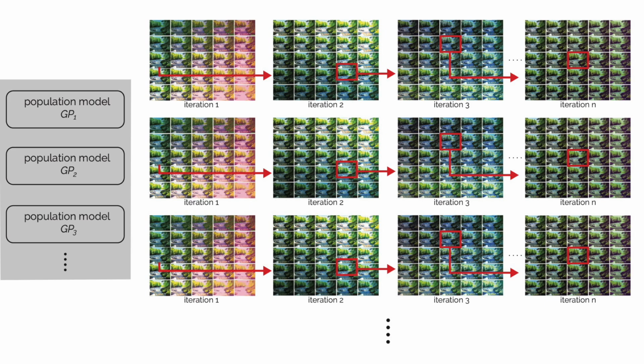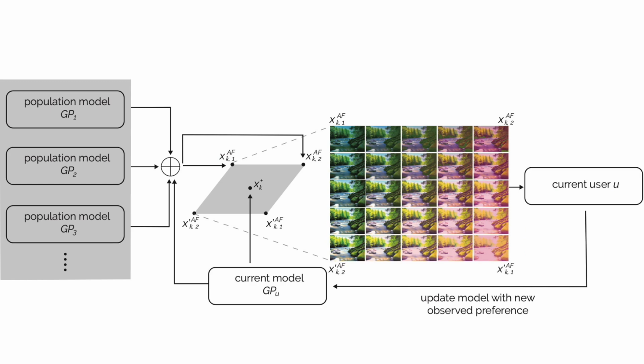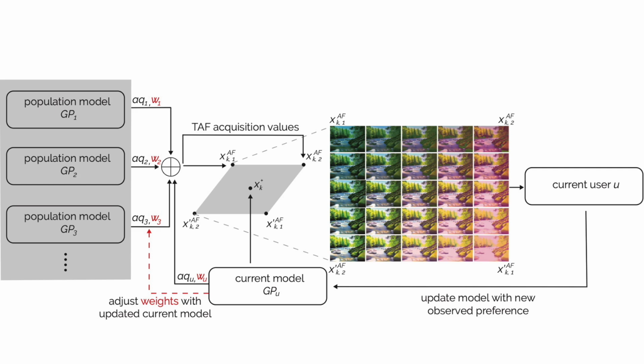To construct the population models, early users must complete the full optimization process without prior knowledge. As a result, the later 2 points in the search plane are determined purely based on their own inferred preferences. Once the population models are established, MetaPO uses an aggregation-based meta-learning mechanism to accelerate the current optimization process. Instead of treating all past data equally, it assigns different weights to each model based on its similarity to the current user. The more similar a past user's preferences are to the current user, the more influence their model has. For more details, please refer to the paper.